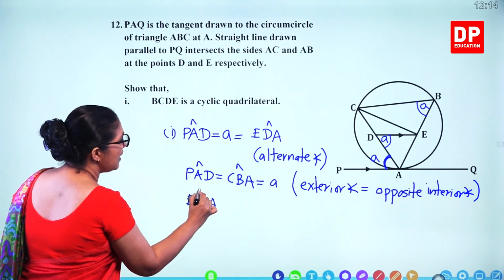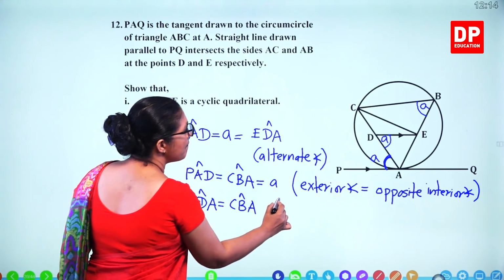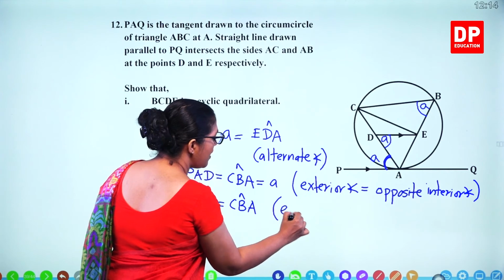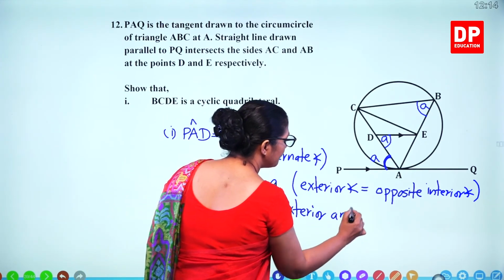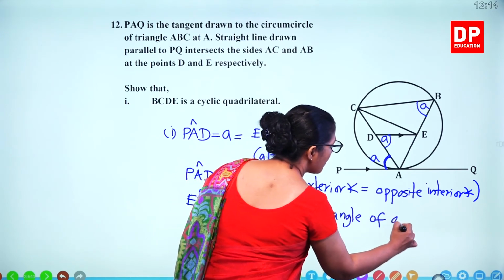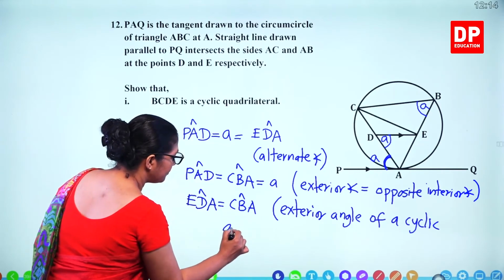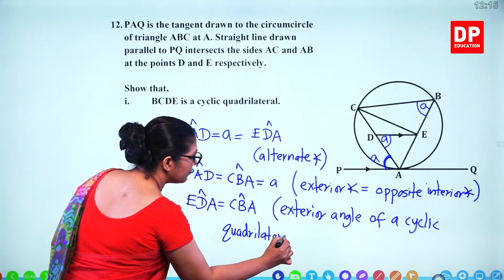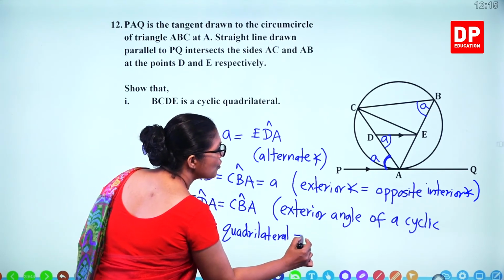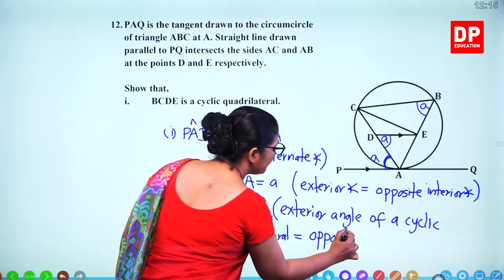EDA is equal to CBA. So that's the exterior angle of a cyclic quadrilateral is equal to the opposite interior angle.